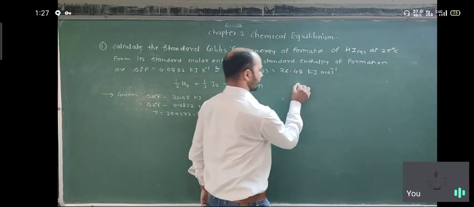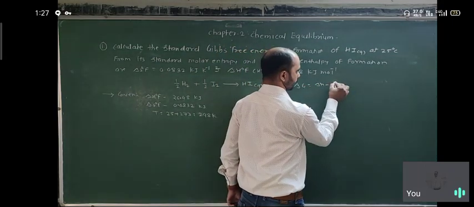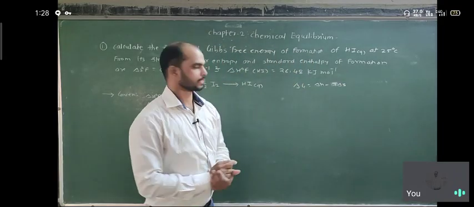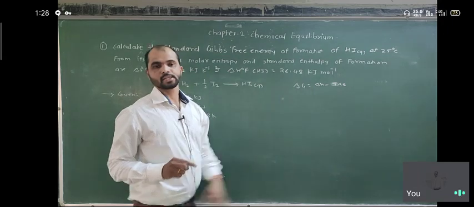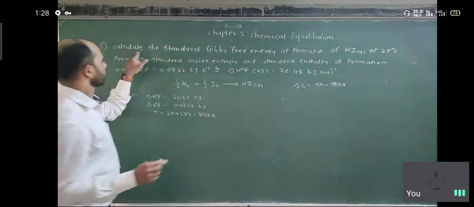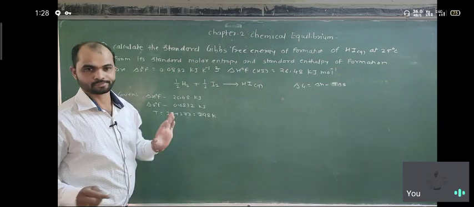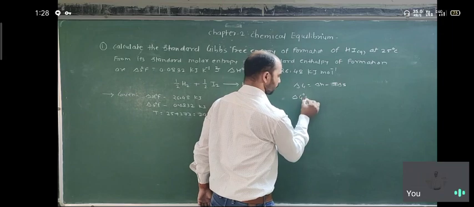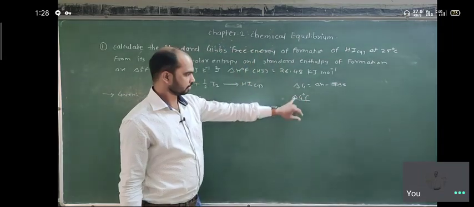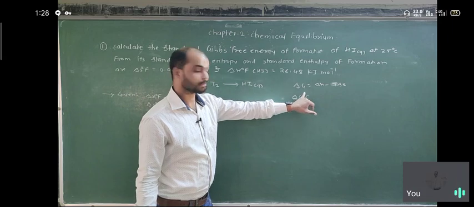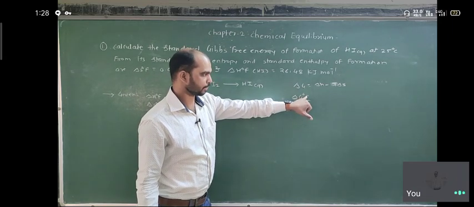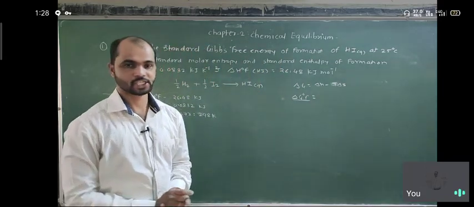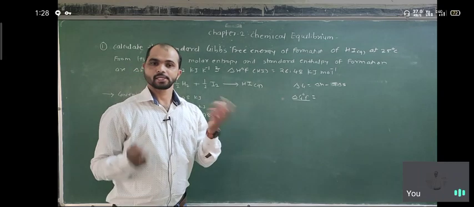We already know delta G is equal to delta H minus T delta S. So it is a normal Gibbs free energy. Suppose Gibbs free energy is considered in the standard state. Here we are going to calculate the standard Gibbs free energy of formation, delta G F naught. The condition is standard state, so the enthalpy and entropy are also considered in the standard state.